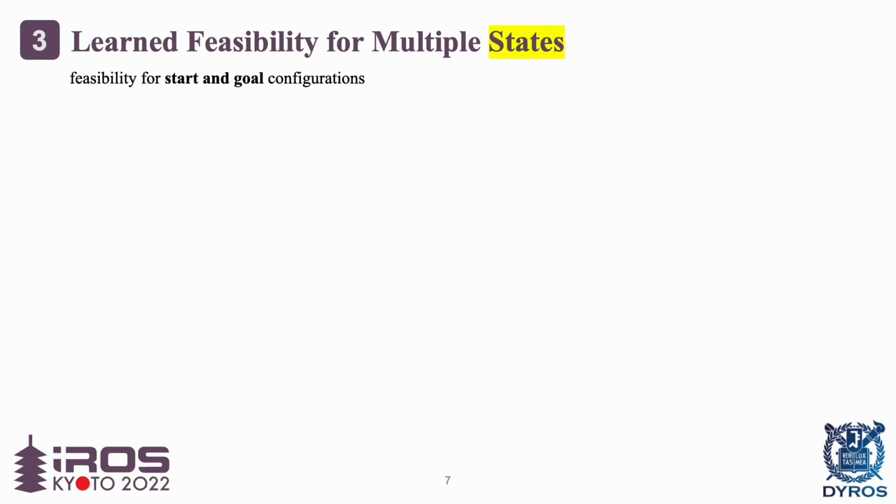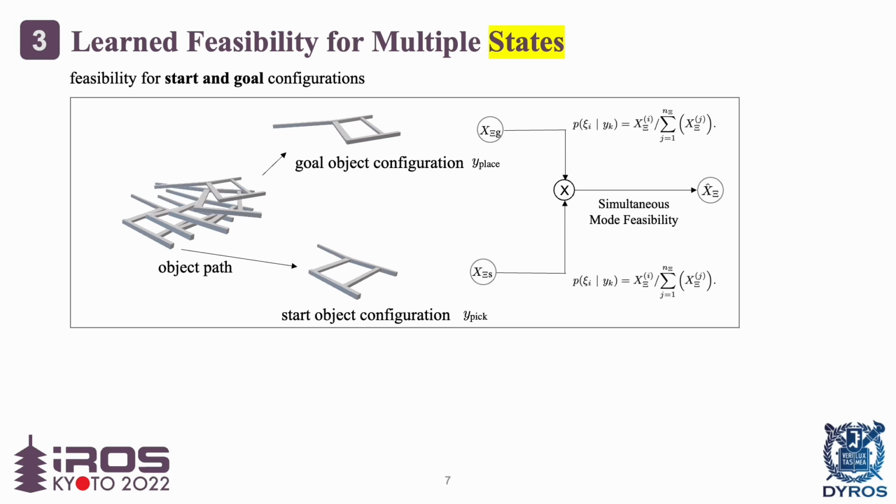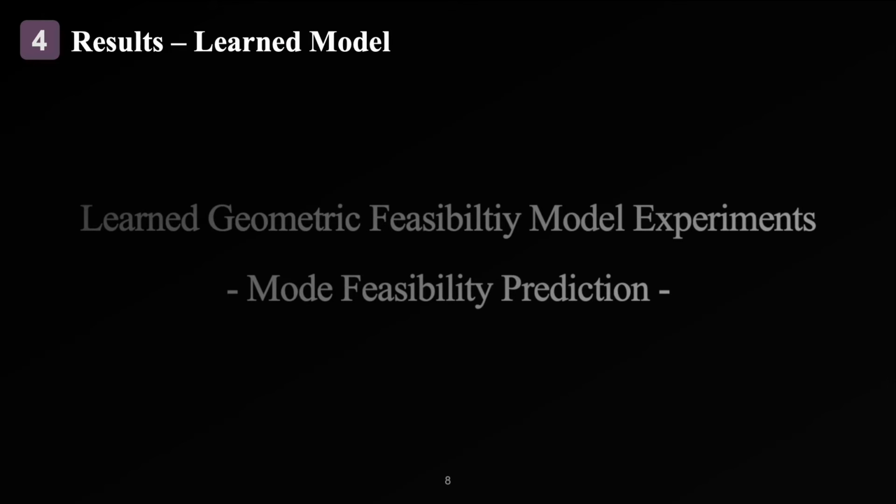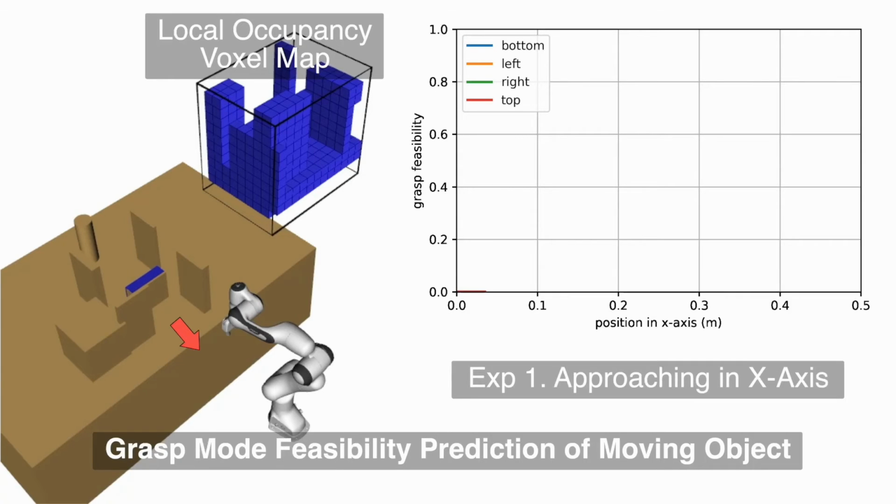And the proposed model can also be used to predict mode feasibility for multiple states. For example, a pick and place problem has two configurations, start and goal. The LGF receives two different object poses and collision information, and by multiplying the predicted results, simultaneous feasibility can be acquired. This is the result of the trained model. The predicted feasibility is shown in the right figure.